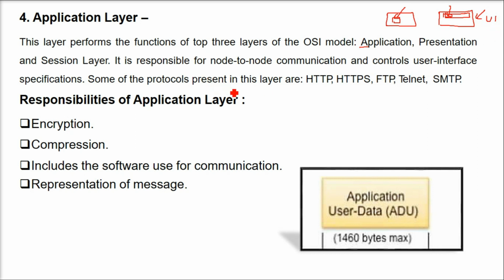Some of the protocols present in this layer are HTTP, HTTPS, FTP, Telnet, and SMTP. What are the responsibilities of the application layer? Encryption. Encryption means putting secrecy, making it look like something else, so that if there is someone in between, that is a middleman, they should not get it, or even if they get it, they will not be able to decrypt it. Compression. If the size is more, making it small. It also includes the software used for communication and representation of the message. This is the application data unit, 1460 bytes maximum.